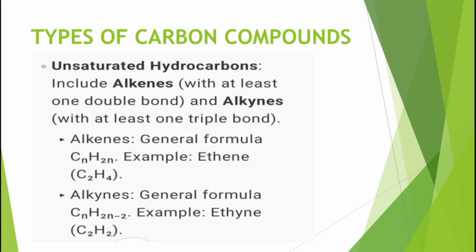Now alkenes: the general formula is CnH2n. The example is ethene. If in place of C you add 2, then in place of H you get 2 multiplied by 2, which equals 4. Hence we get ethene, which is C2H4.